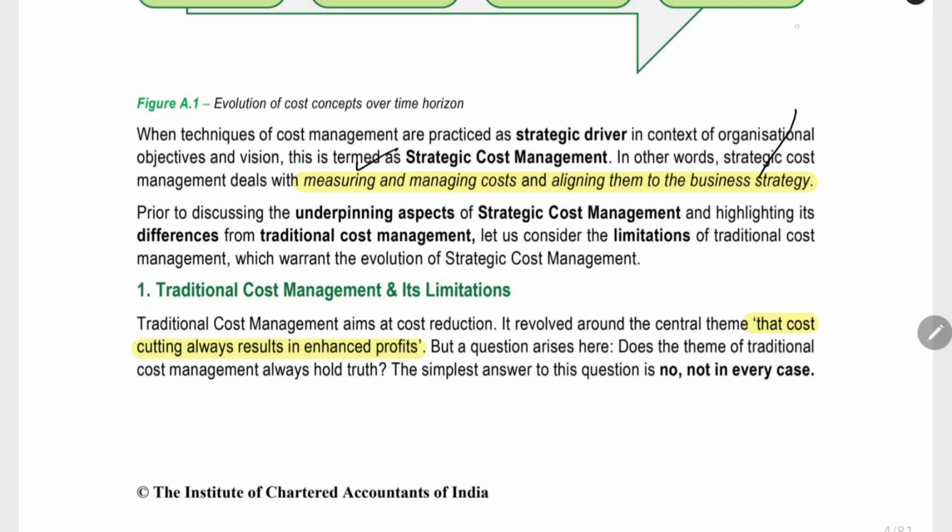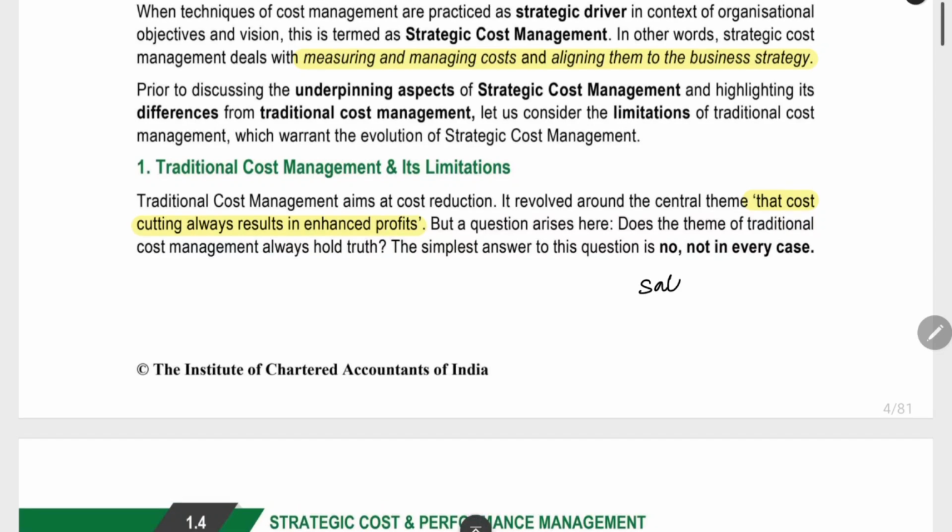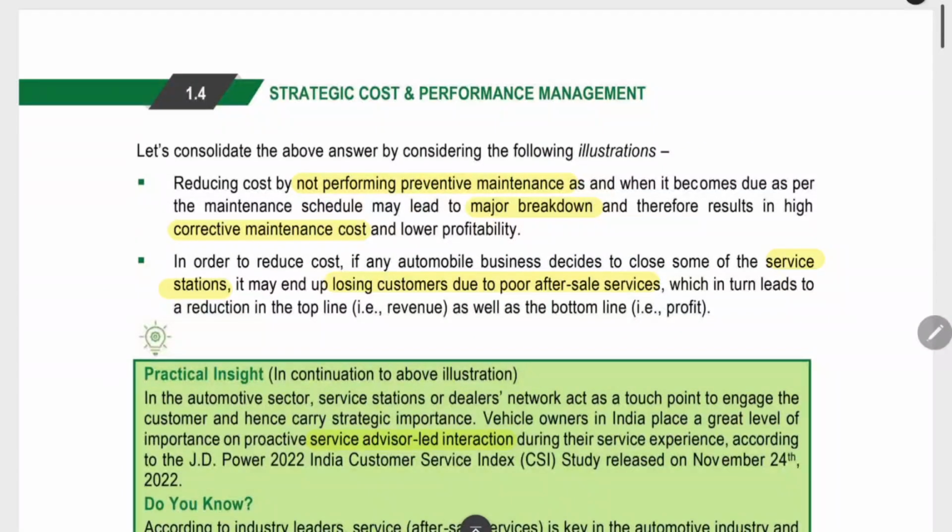What is the problem in traditional cost management? In traditional cost management, they used to think that cost cutting will always increase the profit. If you reduce the cost, this will increase the profit. How will it increase? Sales minus cost is equal to profit. When you reduce the cost, this will directly increase the profit. That was the main belief. But now what we are seeing is, what will be the adverse effect of reducing cost? There are some negative points also for reducing cost. What are the negative points?